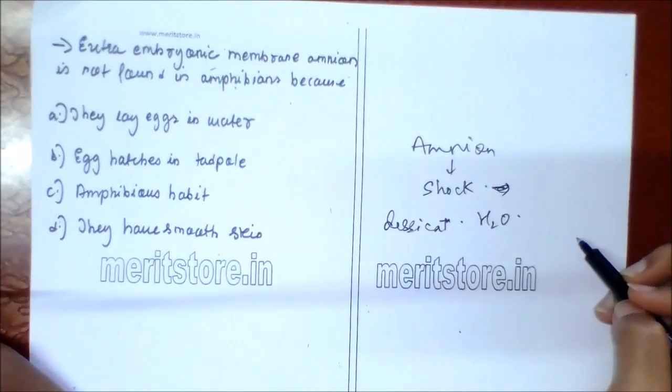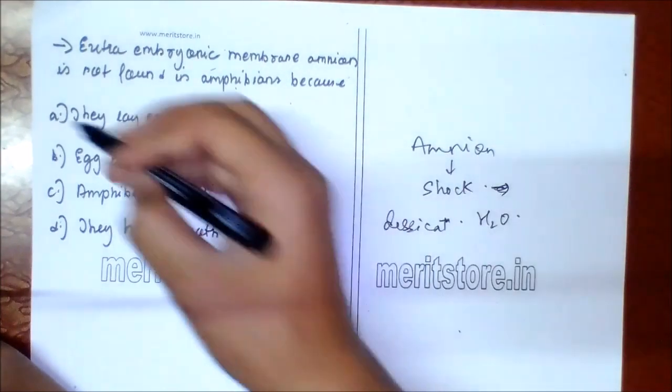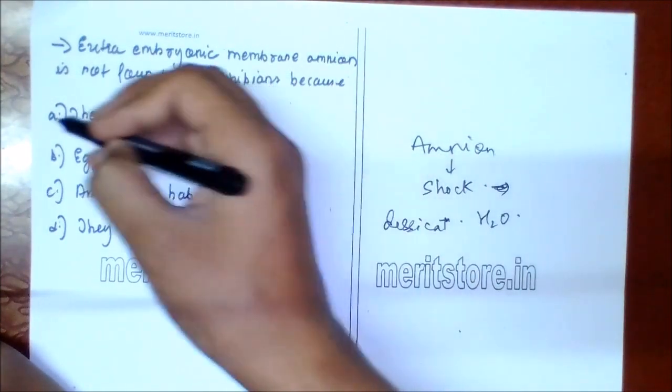In frogs, amnion is absent because of the type of eggs. Option A.